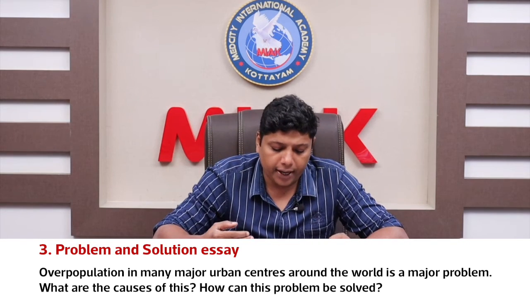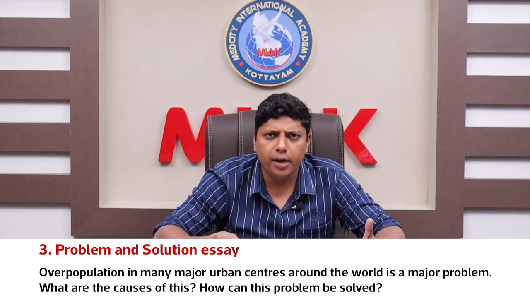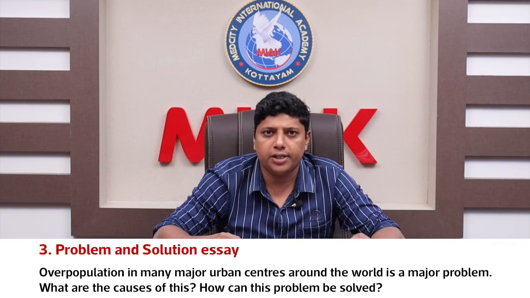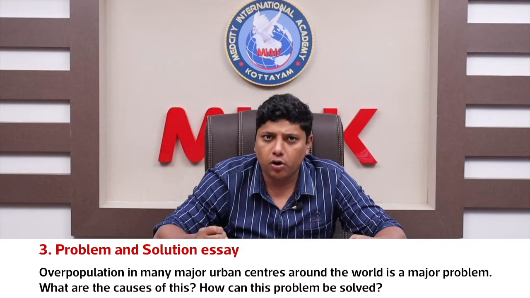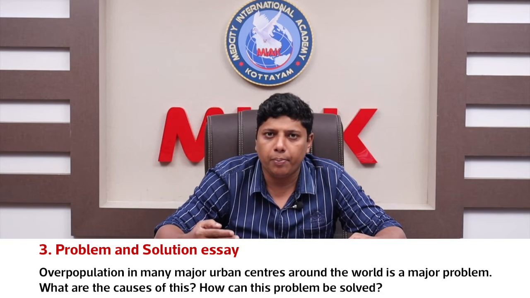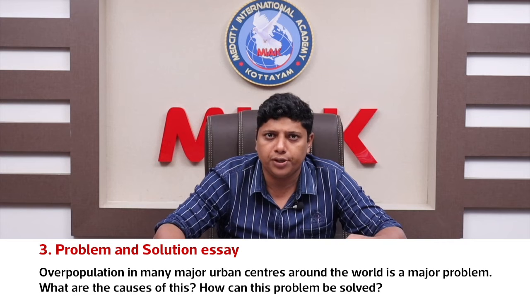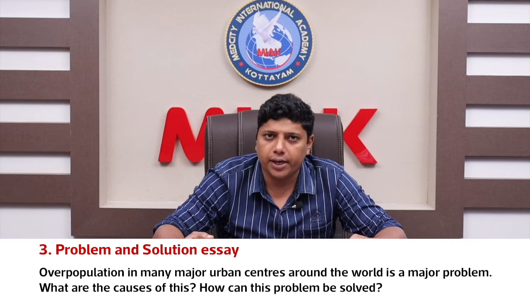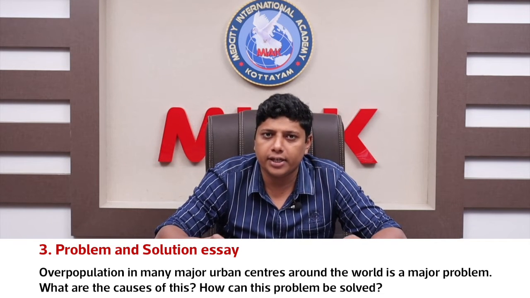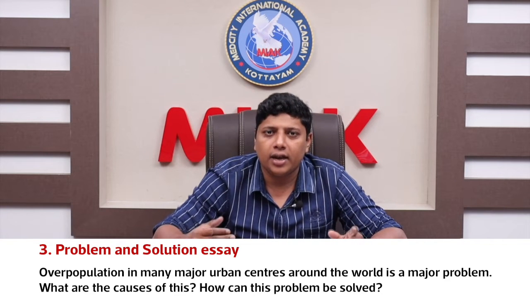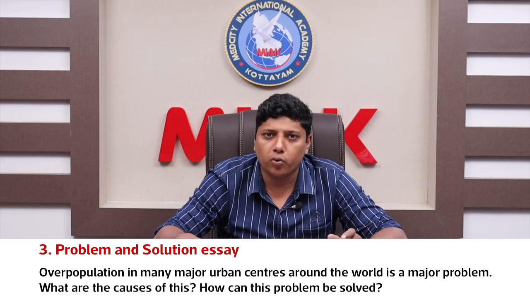In the first body paragraph, we can say why cities are overpopulated in many urban centers. The first cause is, of course, people migrate because they go in search of jobs, and we can also say better living standards. All these are the causes. And there is another cause, that is lack of facilities in rural areas.